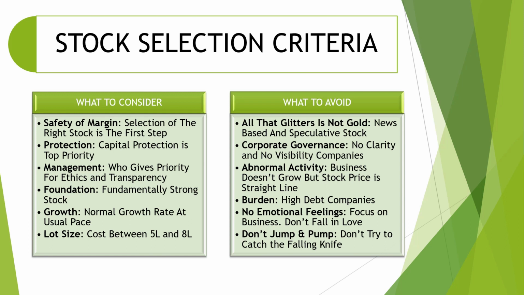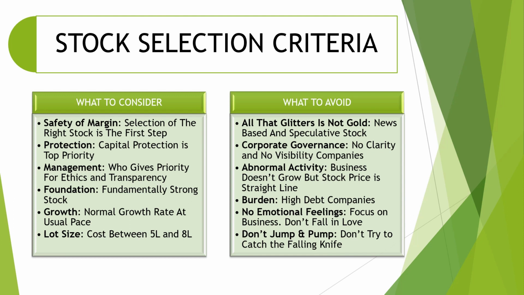Selection of a stock is the first step. An option wheel trader should also have a list of shares in the portfolio to trade at a particular time, whenever there is a correction or whenever you find a good strike.